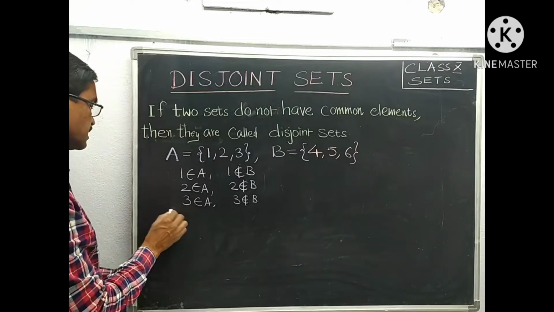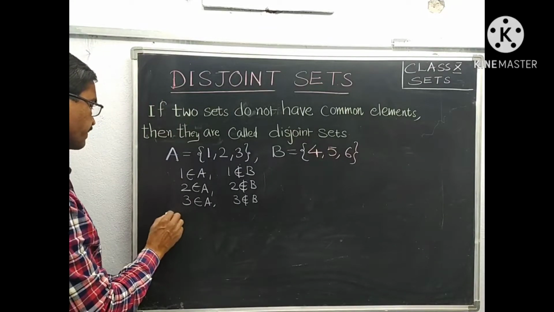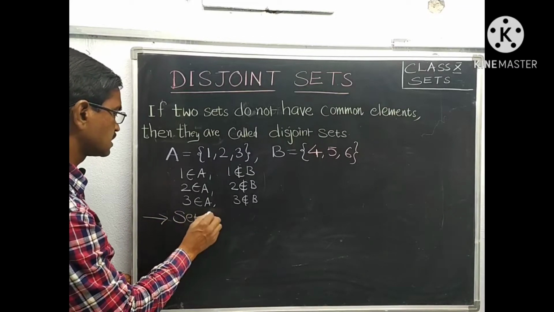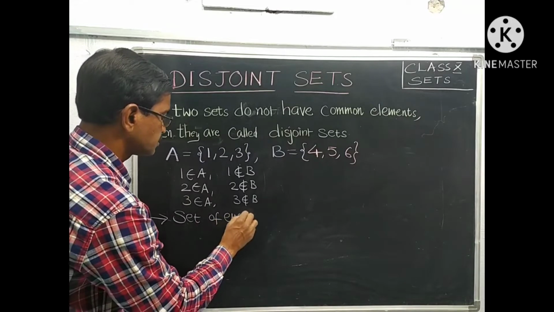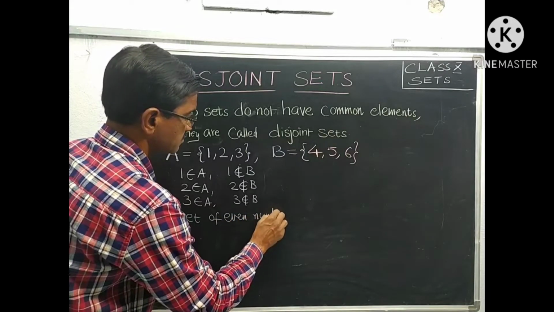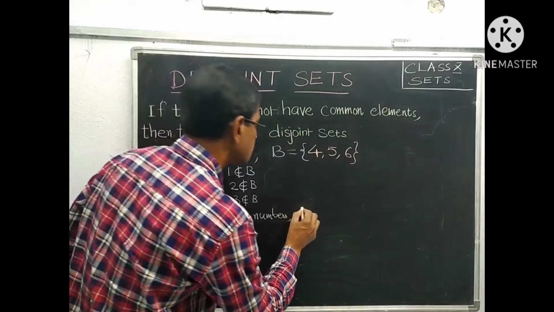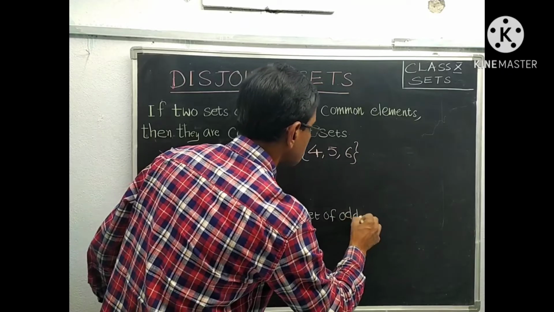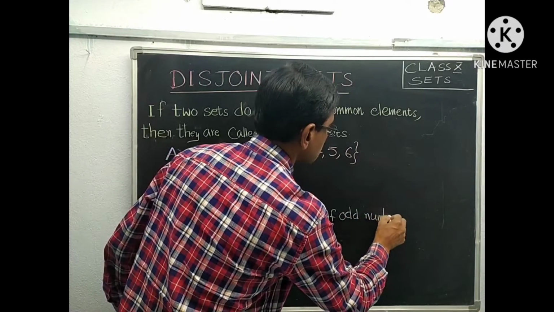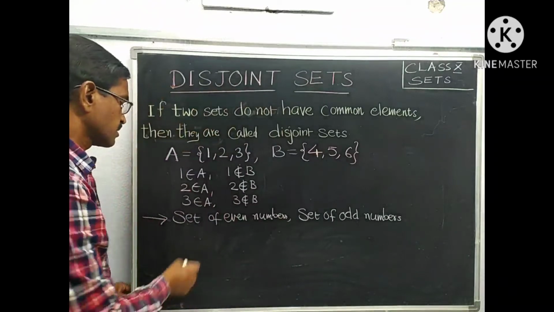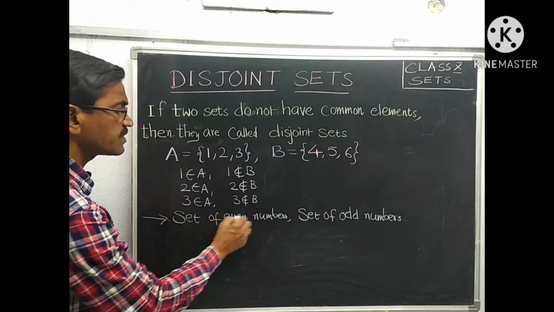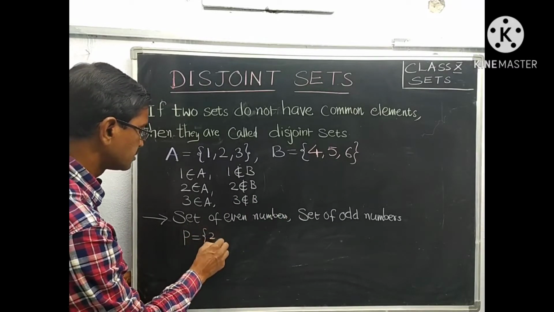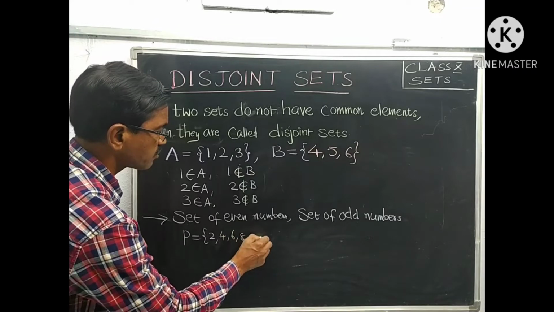Some more examples for disjoint sets. The set of even numbers and the set of odd numbers. Let us represent the set of even numbers by P: 2, 4, 6, 8 and so on.